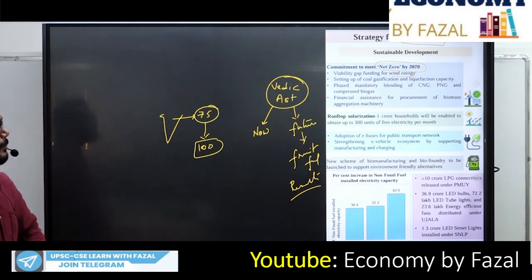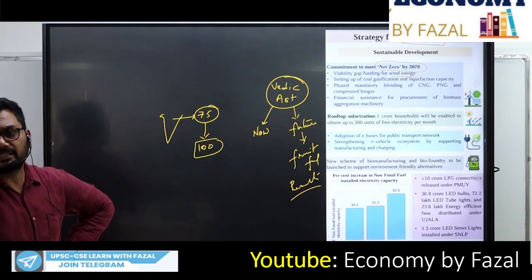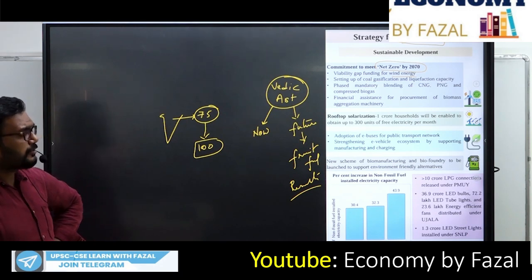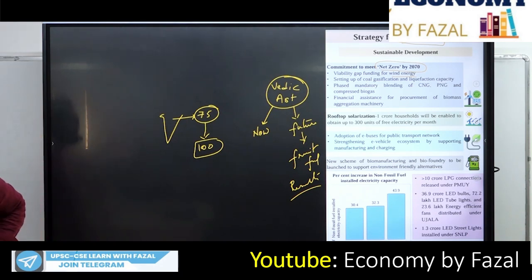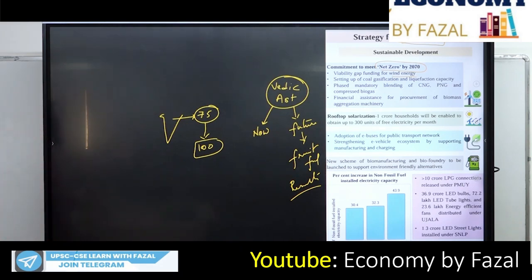And next, setting up of coal gasification and liquefaction capacity, phased mandatory blending of CNG and PNG, and compressed biogas blending. Ethanol we have targeted early, ethanol being blended with crude oil so that it can reduce imports. Dependency on ethanol can increase, production of sugarcane can increase, income to the farmers can increase. We have already discussed this in the agriculture chapter. Financial assistance for the procurement of biomass aggregation machinery.